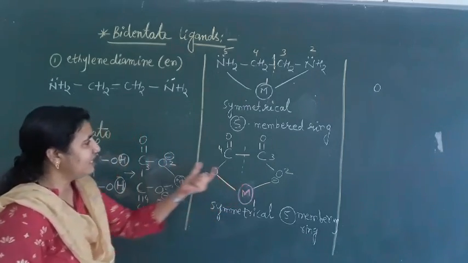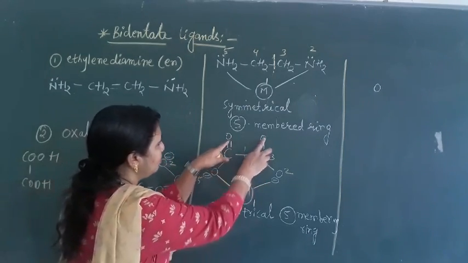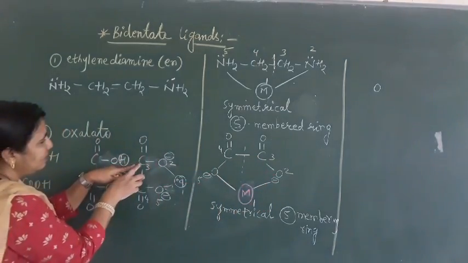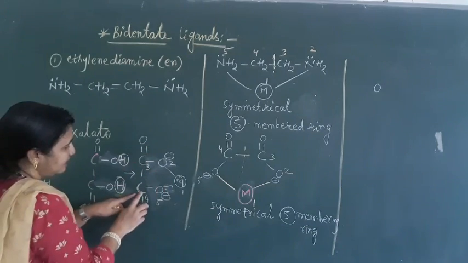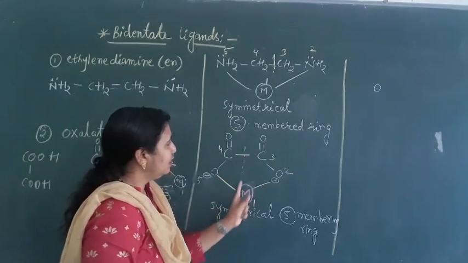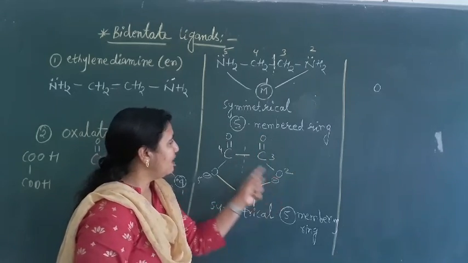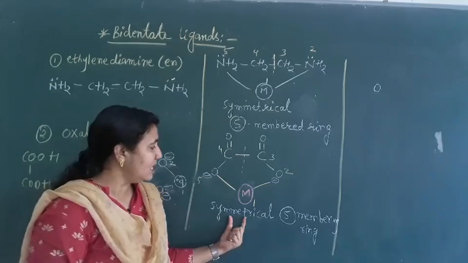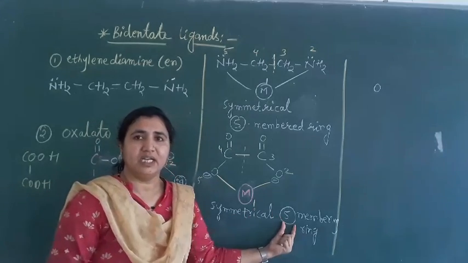I have written it this way: C double bond O, O minus, C double bond O, O minus. If you cut this one, we will get C double bond O, O minus on each side. So this is symmetrical and a 5-membered ring.